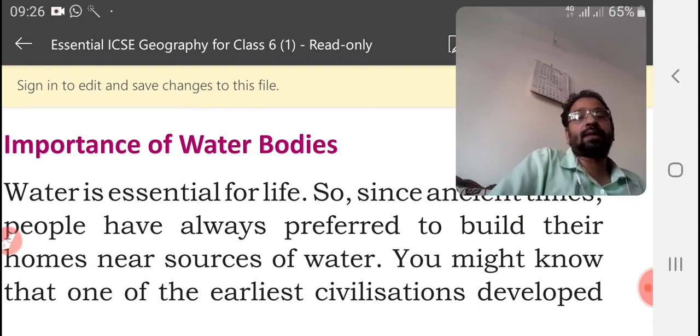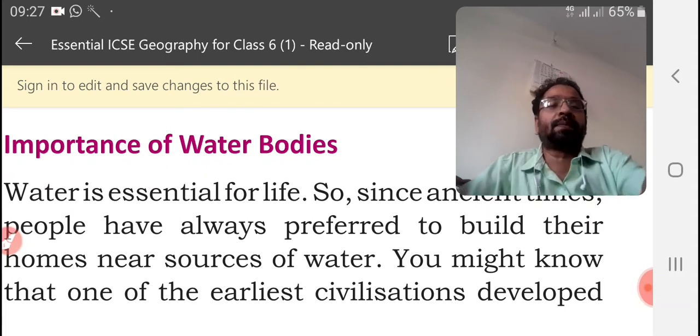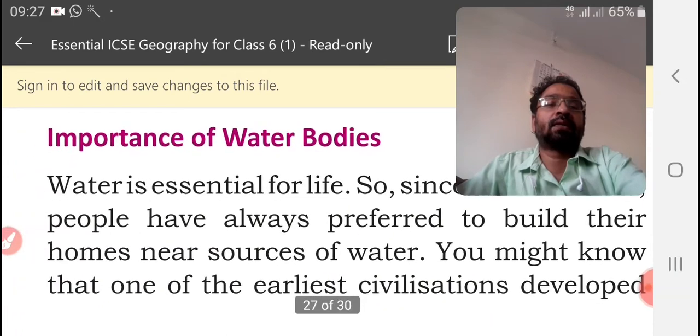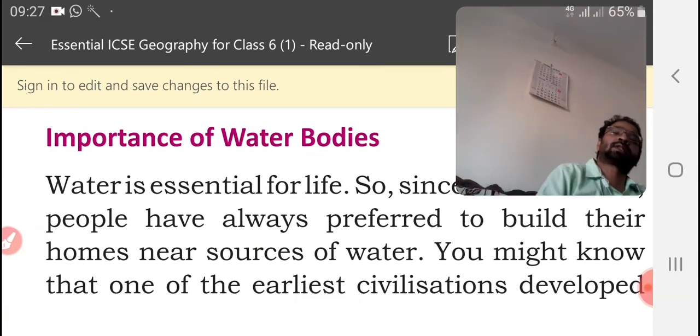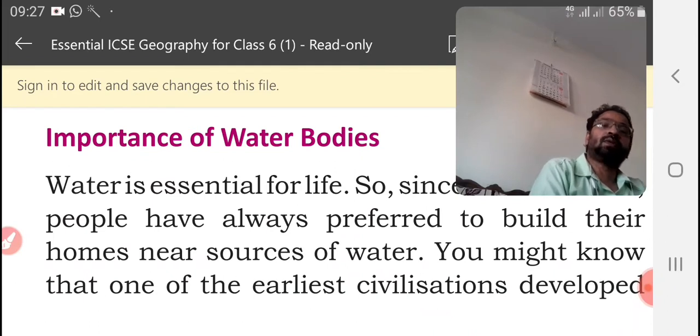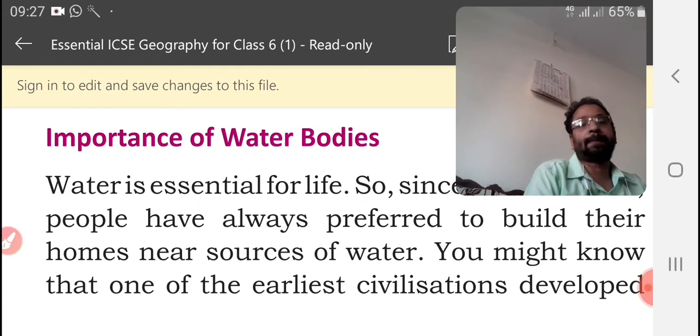Since ancient times, people have always preferred to build their homes near a source of water. Why? Whenever we feel thirsty, we need water. Without water, we will die.